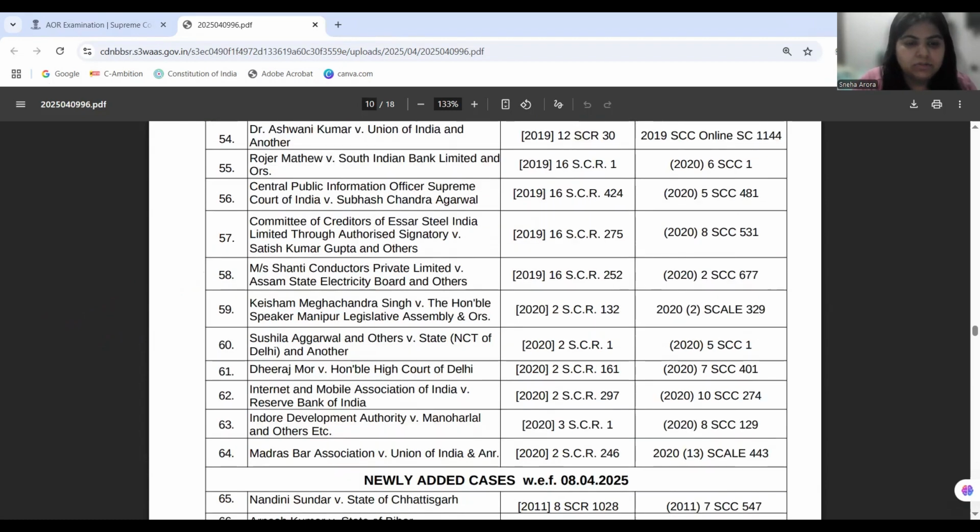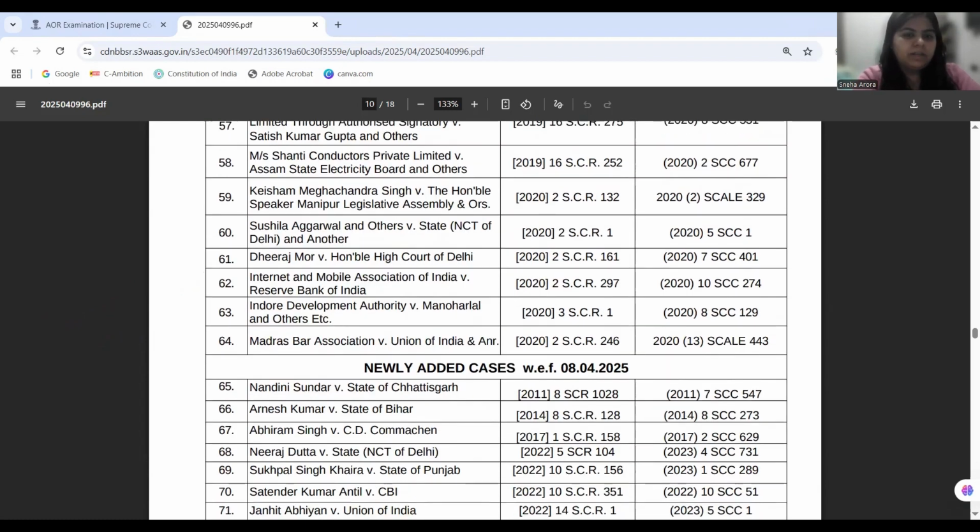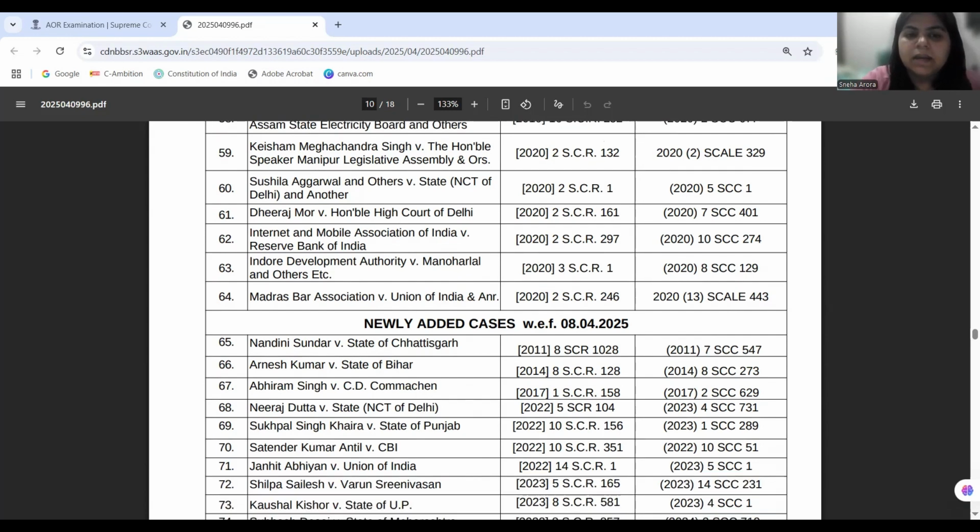Then next we come to Internet and Mobile Association of India versus Reserve Bank of India. Now this is a case relating to cryptocurrency. In April 2018, the RBI issued two circulars that banned banks from being involved in trading of cryptocurrencies and from dealing with individuals who are involved in trading of cryptocurrencies.